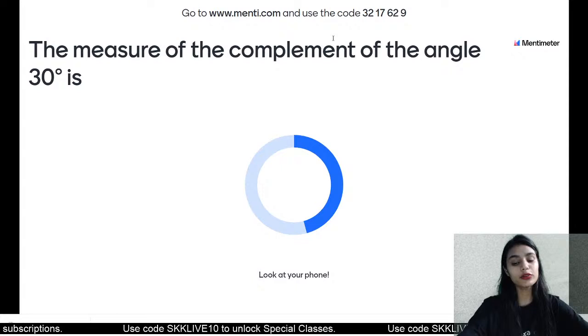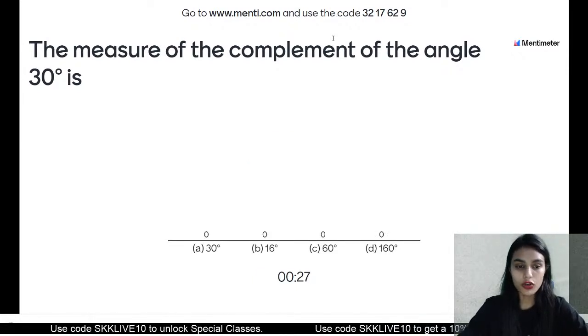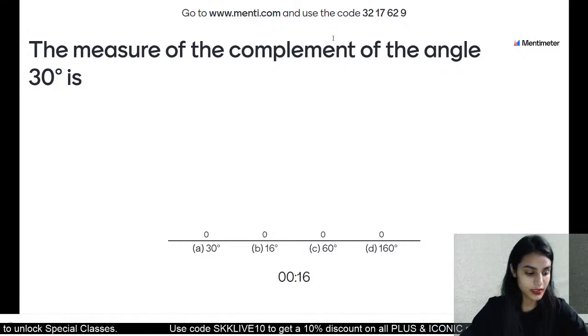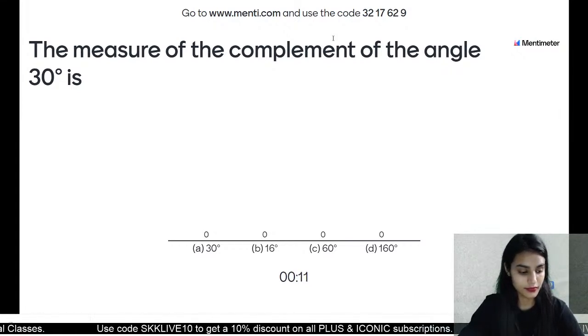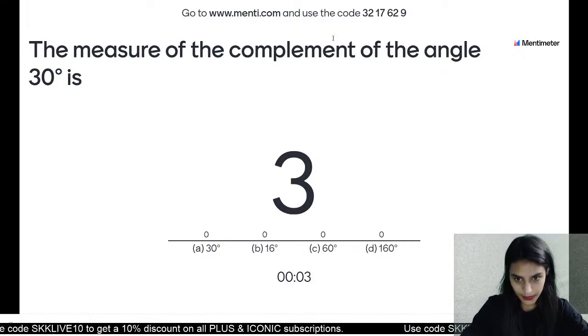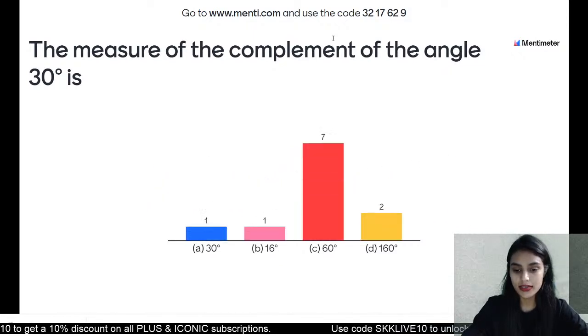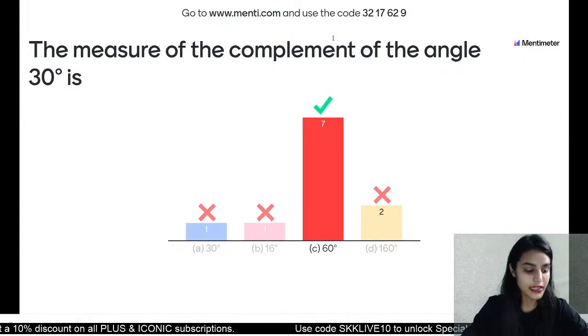Yes, the measure of the complement of the angle 30 degrees is... Quickly, everyone. Hi, Lejong. Join the Menti fast. So complement, you know what is complement and what would be the value of complement of 30 degrees? 100%? Very nice. Very good.